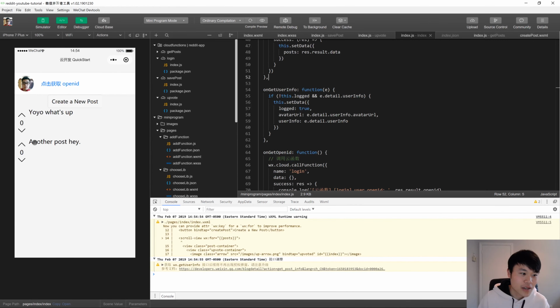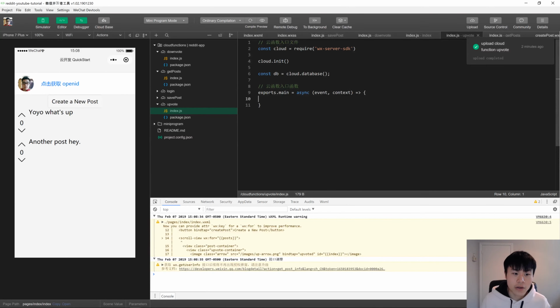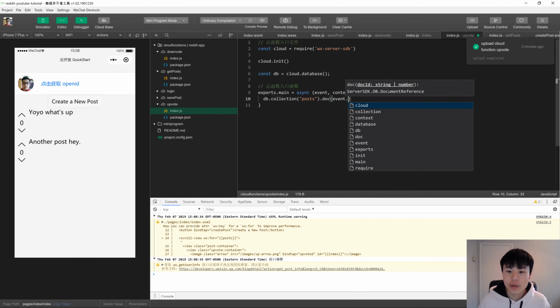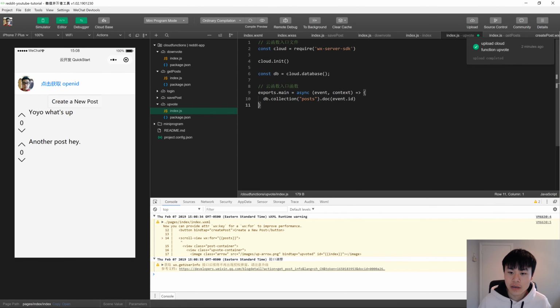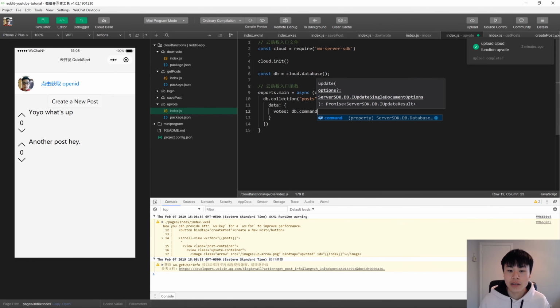Alright, so for clarity, I just cleared out our database again and created some new posts so that you can see the zeros that are saved. So now let's define our upvote function. Remember, our collection was called posts. Doc is to get the post by ID, and from the front end we passed in the ID. Then update. The data field we want to update is called votes, and how do we increment it? It's very simple. Just do db.command.inc, and then how much you want to increment it, which is 1. Now let's just return this when this is all finished. We can do this since it's an async function.